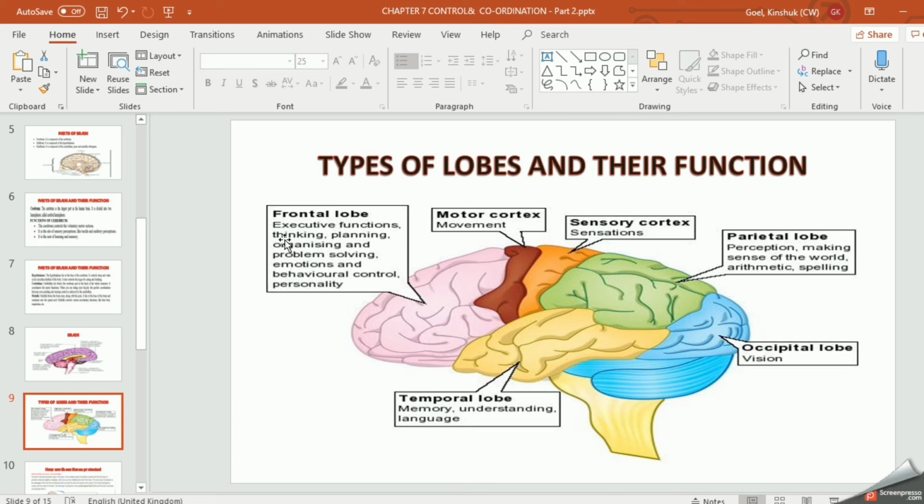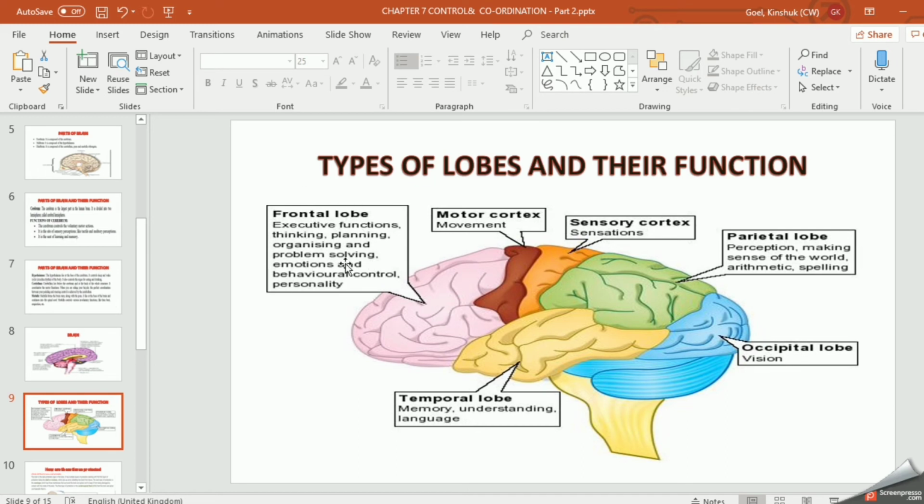Whatever you think, whatever you plan, problem solving, emotions, these are all stored in the frontal lobe, right? Suppose you are planning to go for a picnic, and for that you think what to do, when to go, where to go, what to eat, what to enjoy, what sports items you have to take. All this thinking and planning will be stored in this part of the forebrain.